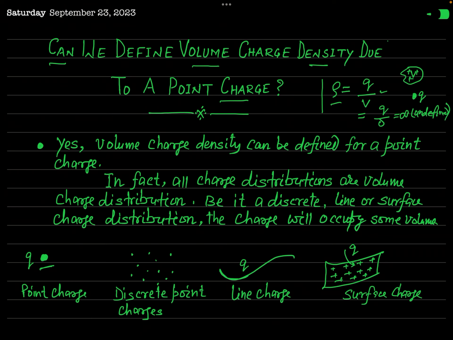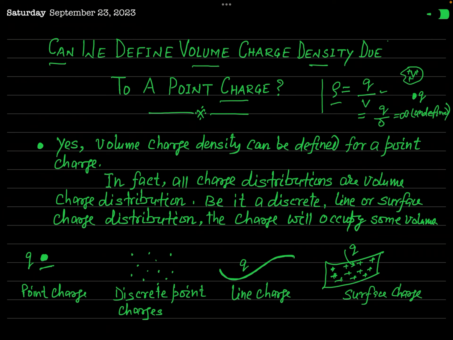If the charge is distributed on this line, then strictly the volume is not zero. There will be some width in this line distribution too. Similarly, if the charge distribution is a surface charge distribution, we cannot say that it does not occupy any volume, but there will definitely be some volume. So every charge distribution can be approximated to be a volume charge distribution.